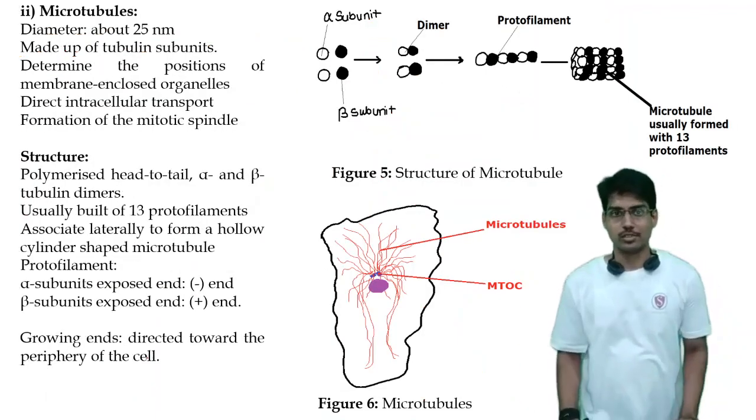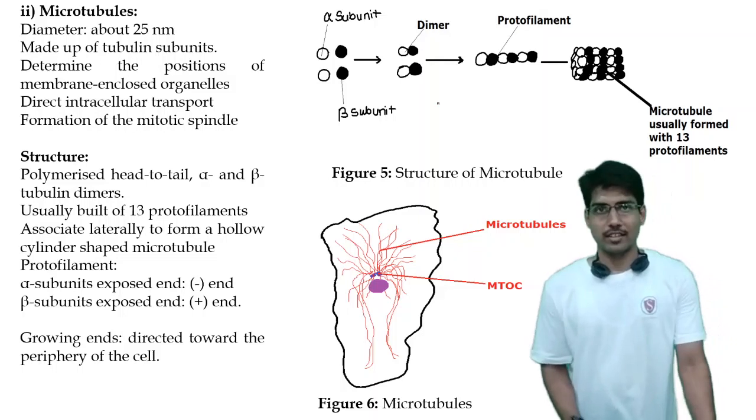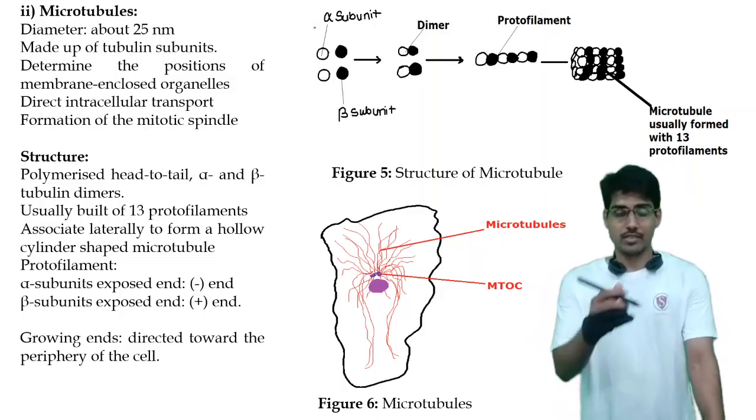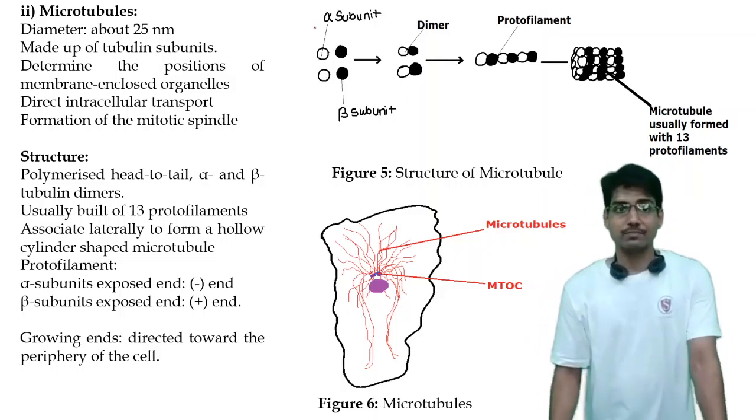Next are the microtubules. Microtubules have a diameter of about 25 nanometers. We have seen the actin filaments already.